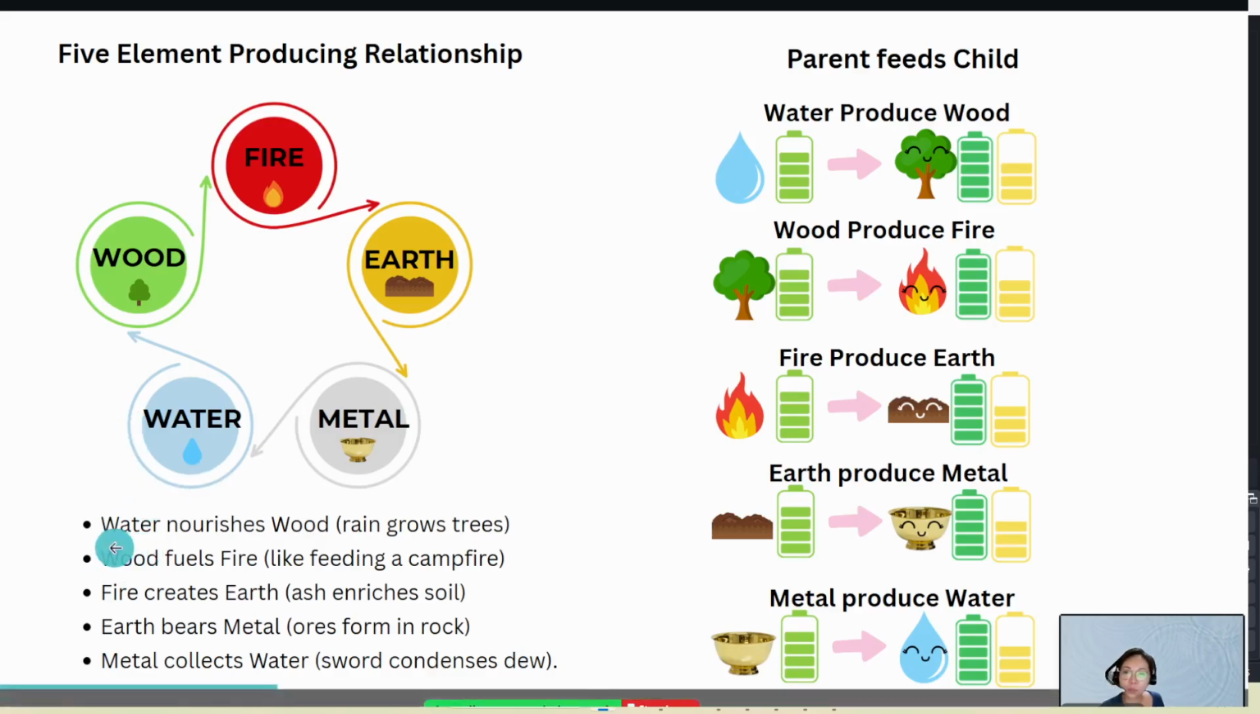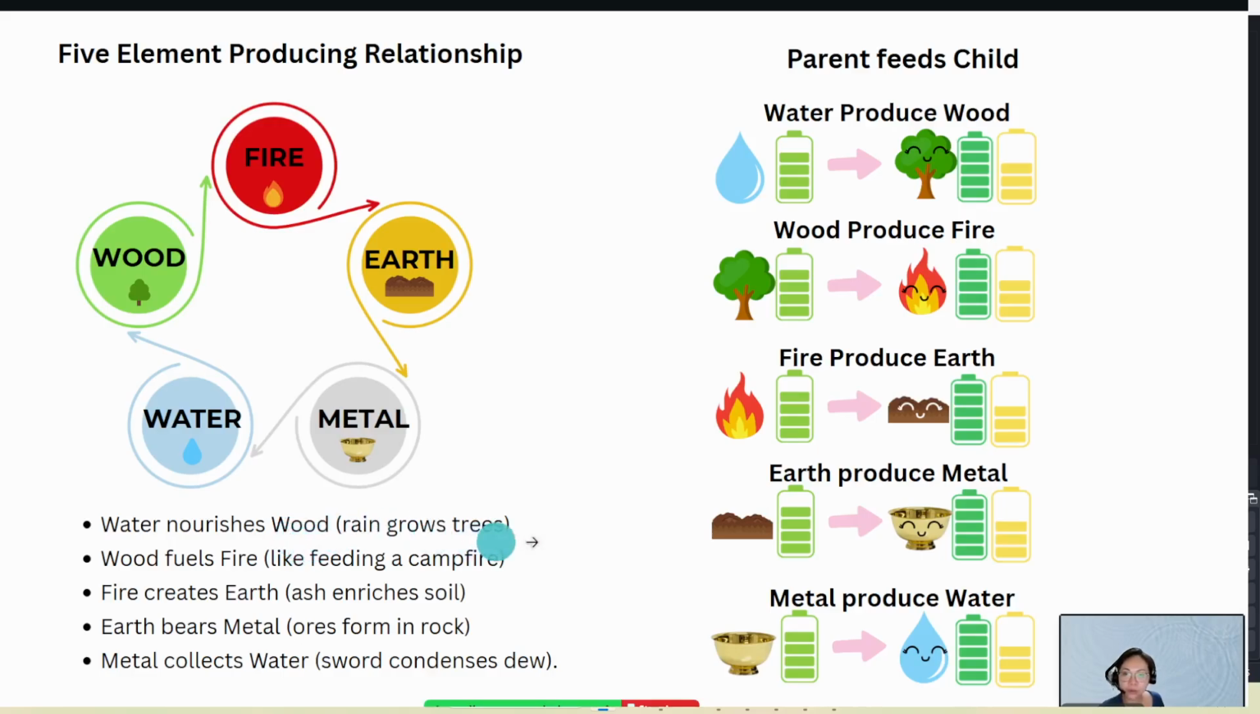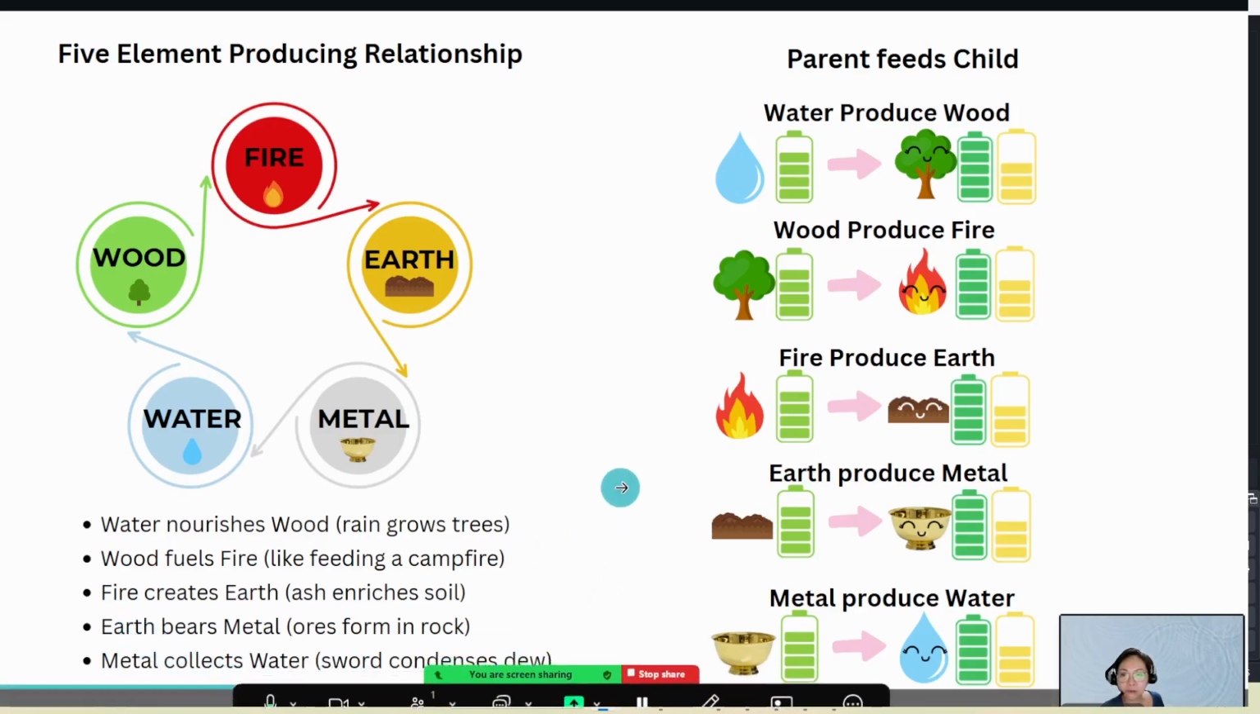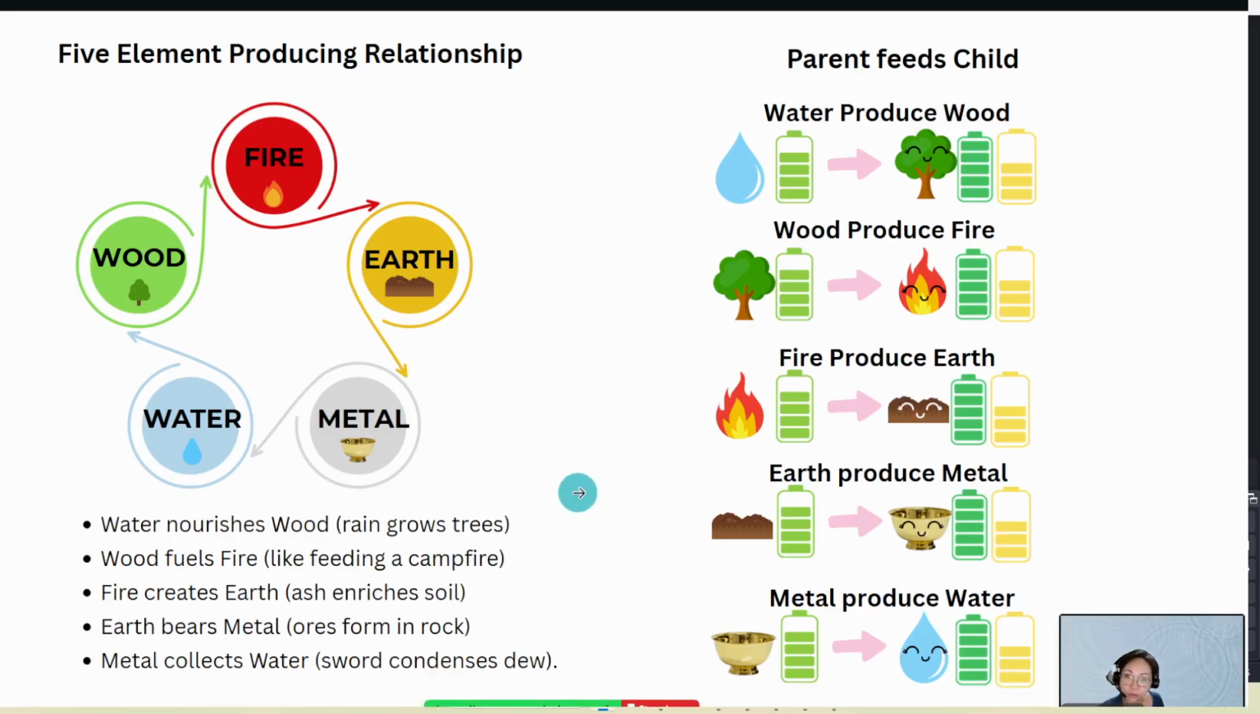Water nourishes the wood, just like the rain grows the tree. Wood fuels the fire, just like we use wood to form a campfire or bonfire. Fire actually creates earth. How is it so? When fire burns the wood, it turns into ash and enriches the soil.